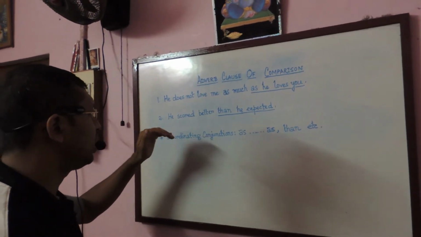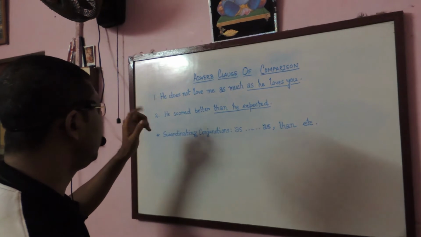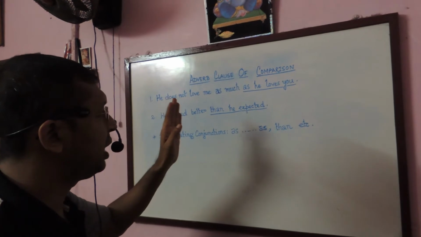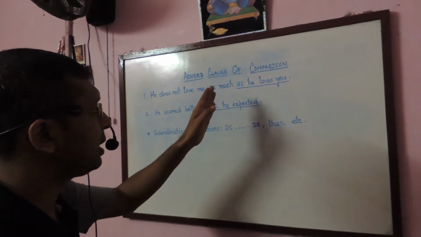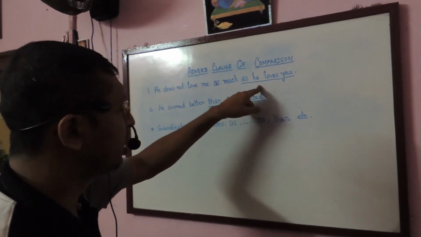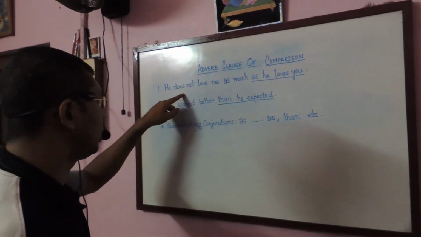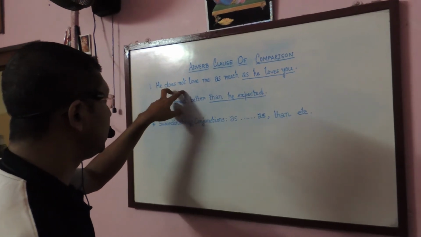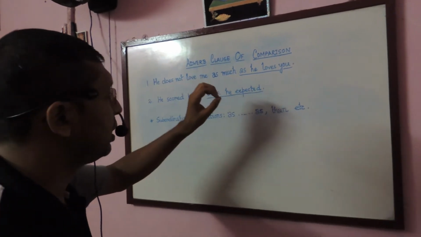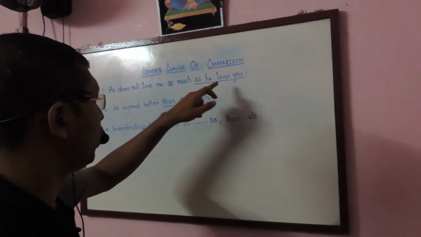So, if I ask a question to the principal clause, in comparison to whom does he not love me, then your answer will be as much as he loves you. As he loves you is actually the comparison. This is a subordinate clause and it is comparing the principal clause. So the principal clause is compared with the subordinate clause in this sentence, right? So we can say that the clause formed here is an adverb clause of comparison.